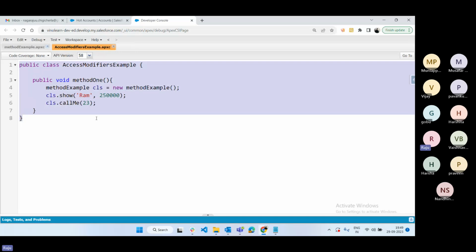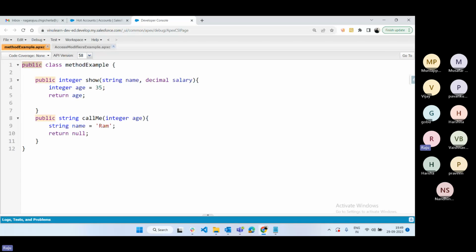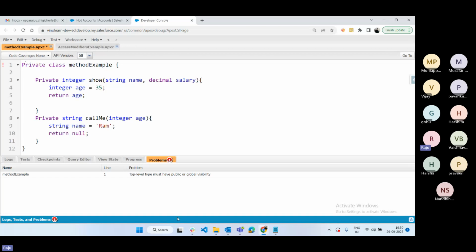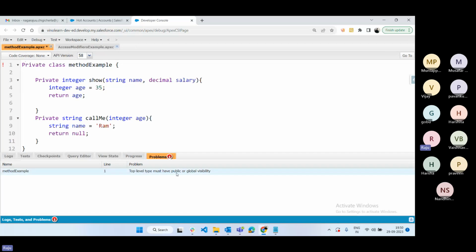If you save now, see it is saved without any error. Okay, suppose I'm going to make this class private. So this one also I'm going to make private. If you save the class, see the class is not saved. Why? Because see, top level type must be either public or global visibility.